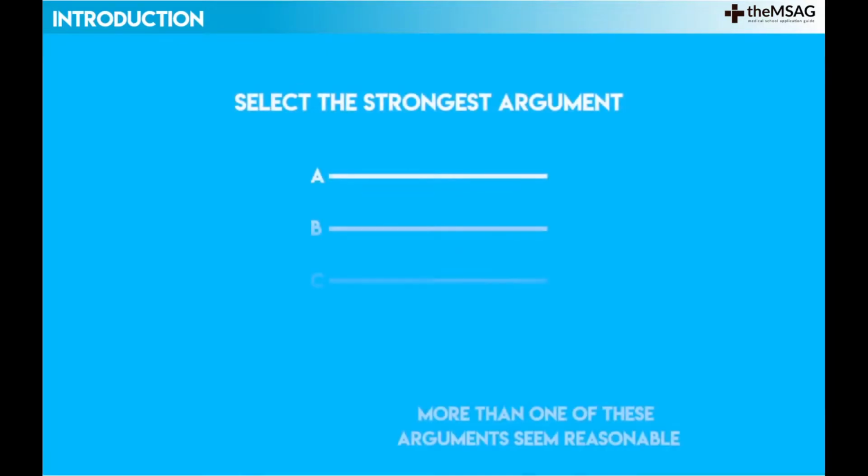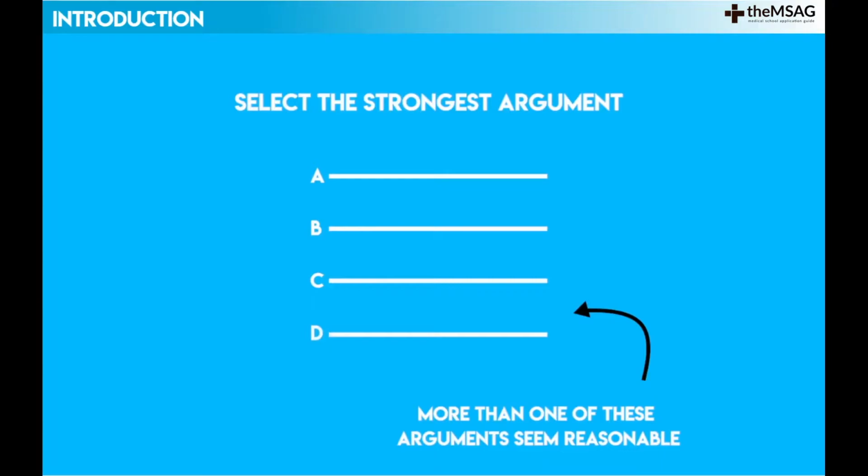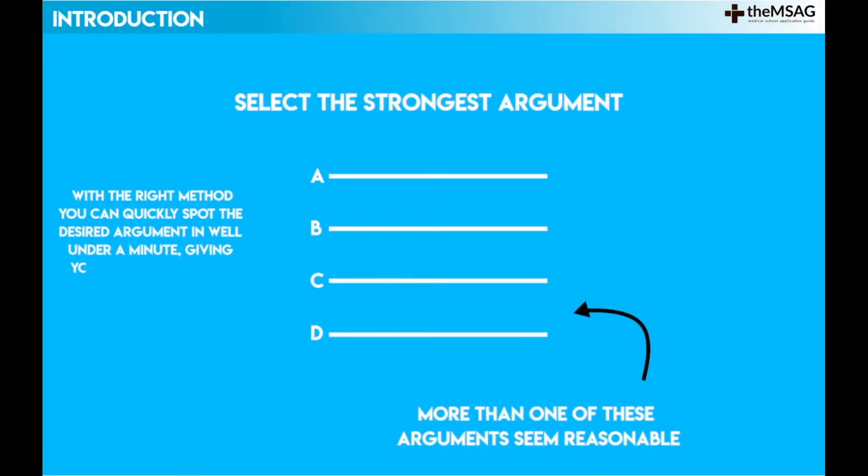In this video, we will cover the decision-making questions that ask you how to select the strongest argument from a choice of 4. Typically, more than one of these arguments seems perfectly reasonable, and that's why it's important to understand exactly what the UCAT is looking for. With the right method, you can quickly spot the desired argument in well under a minute, giving you more time for the tougher questions to come.